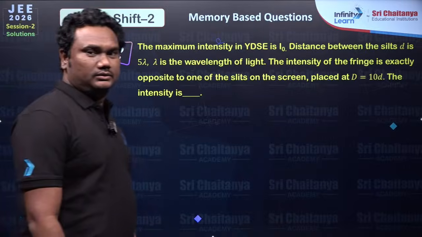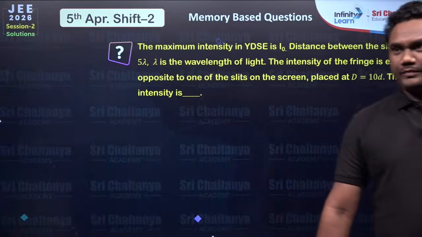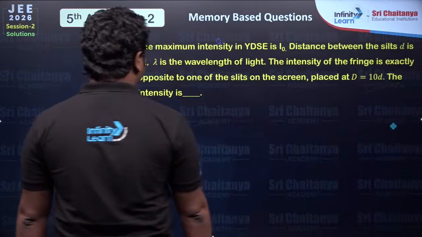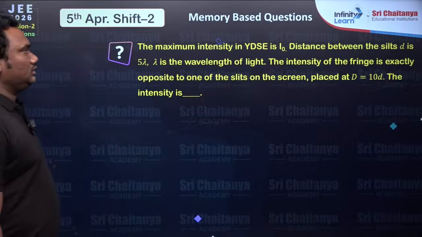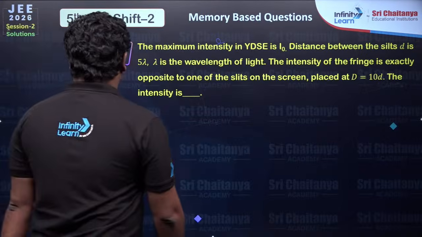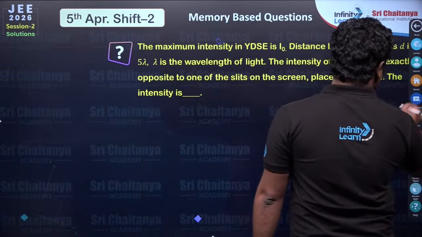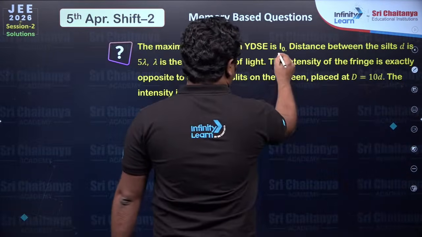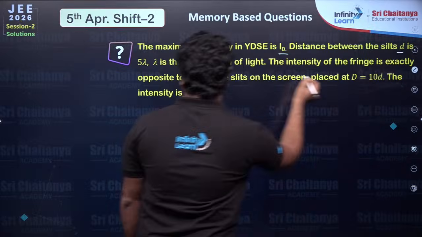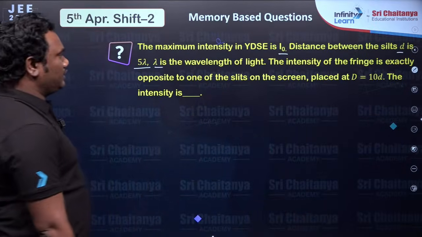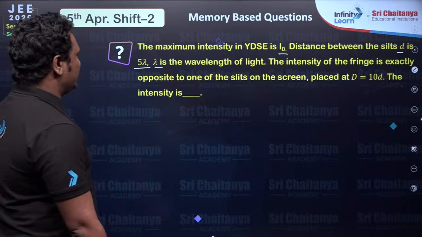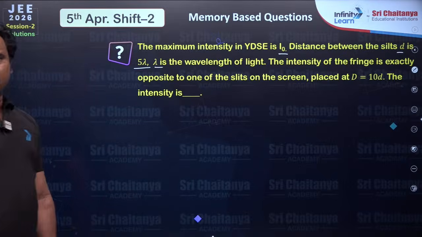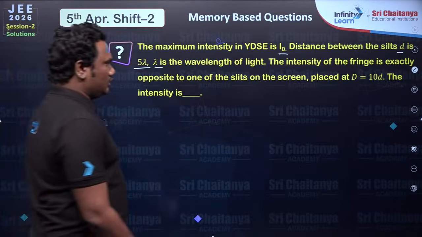Hello all, welcome back to physics questions once again. So first question: the maximum intensity in YDSE is I naught, the distance between the slits d is 5 lambda, lambda is the wavelength of the light. Find the intensity of the fringe which is exactly opposite to one of the slits on the screen placed at a distance. This is a very regular question which you will be solving in your regular books. So this is your setup.